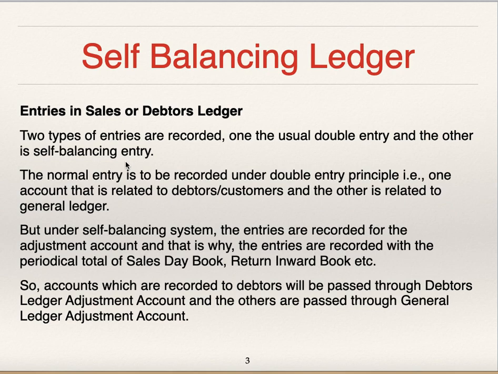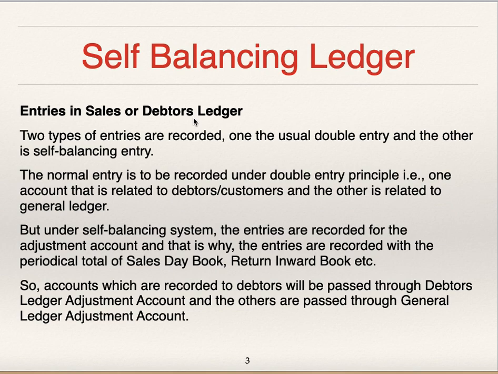For recording self-balancing entry, only two accounts are to be recorded, and these two accounts are debtors ledger adjustment account and general ledger adjustment account.